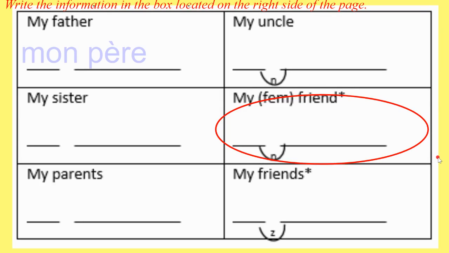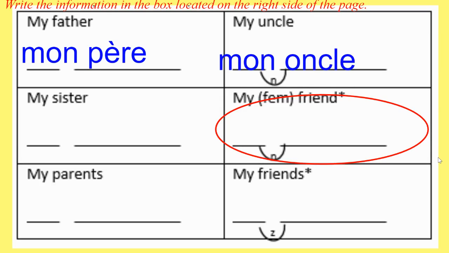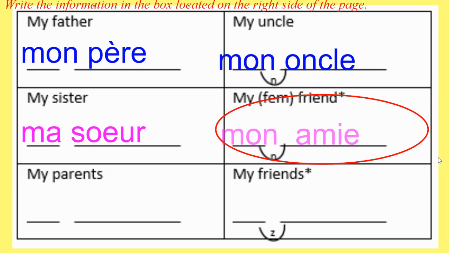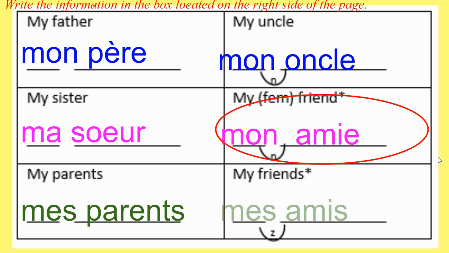All right, so look at our example. Mon père, mon oncle, ma sœur, mon ami, mes parents, mes amis. Okay, so mon père, mon oncle, no problem there. If it starts with a vowel sound, we just bring out that N. Mon oncle. Okay, ma sœur is my sister. It's feminine, but the problem is that if we had ma amie, it would be extremely awkward, and we don't have a way out of that. So what we do, we use mon, and we bring out the N. Mon ami. This only happens for feminine words that start with a vowel sound. So it's a fairly rare occurrence.